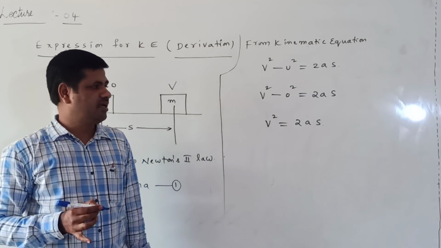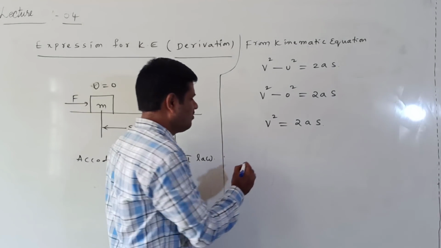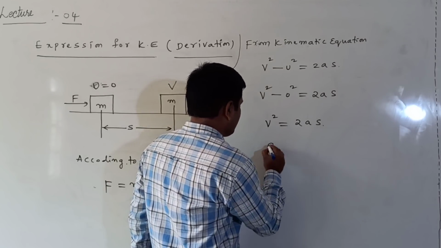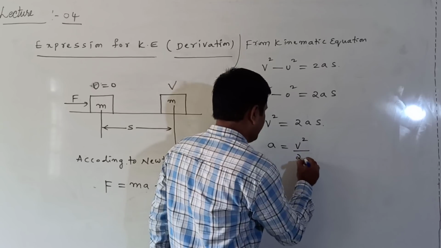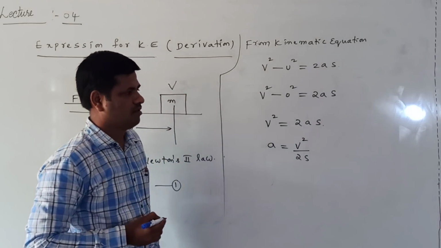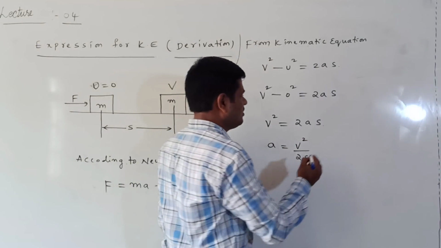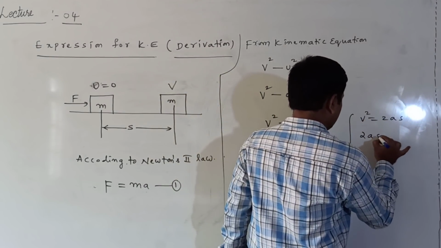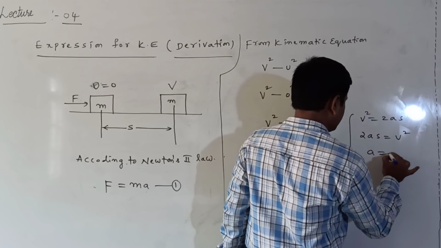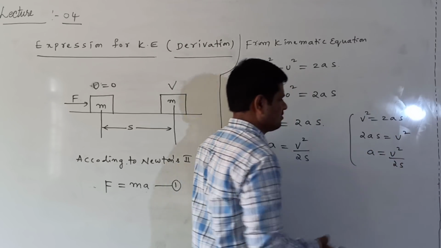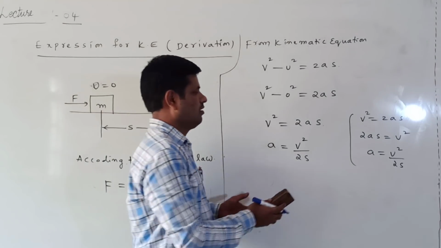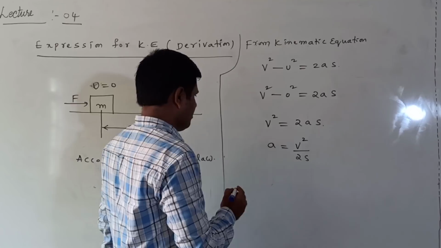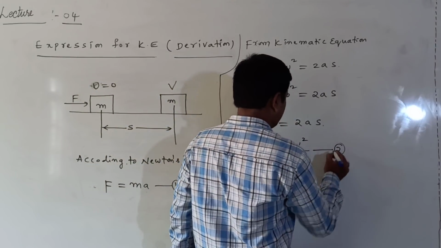From this we find the a value. Here we have to find a: a is equal to v square by 2as, taking this to the other side. Clear? Now v square is equal to 2as, so 2as is equal to v square, and a is equal to v square by 2as. We write it like this: a is equal to v square by 2as. This is given as equation number 2.